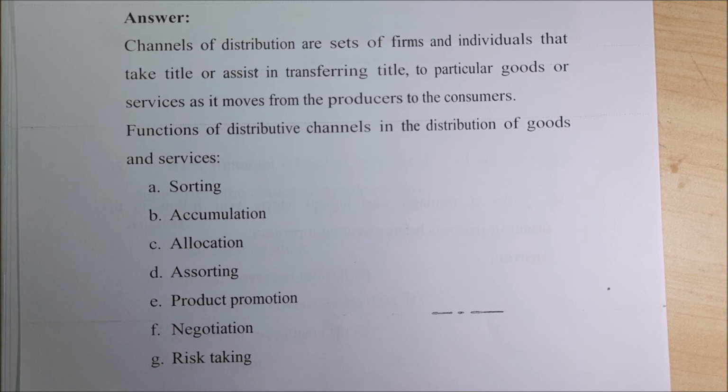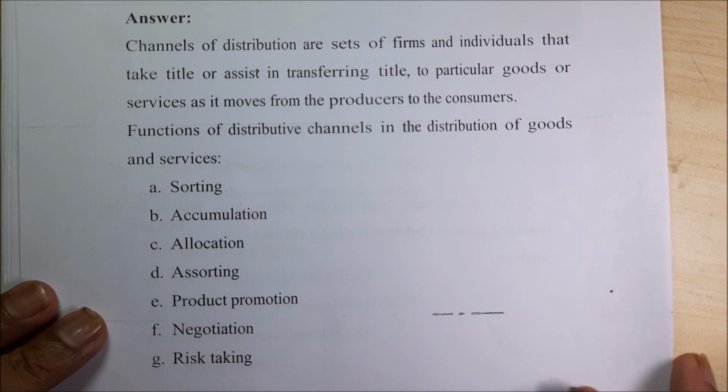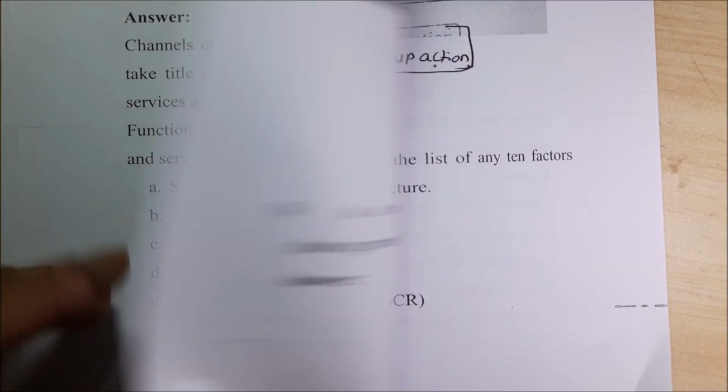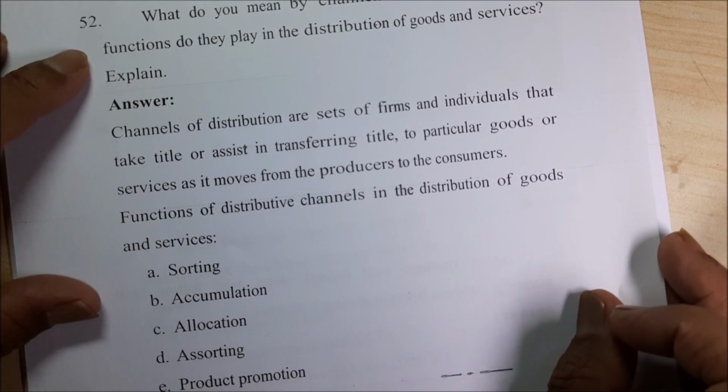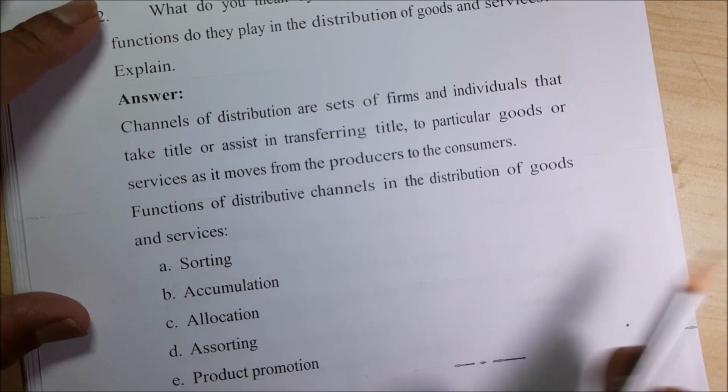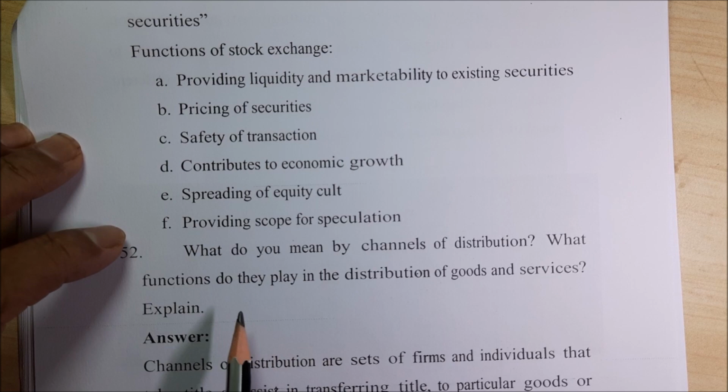It is not only assorting and sorting, everything, there should be product promotion. Negotiation, sometimes a rate is a little bit higher, you make it less, with the customer, with the supplier, everyone. Then risk taking, I told you without risk taking nothing is there. You have to take that risk. So when you write all these, that is what is meant by the role played in the distribution of goods and services, that is functions.